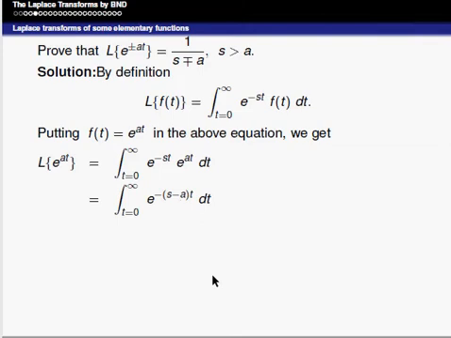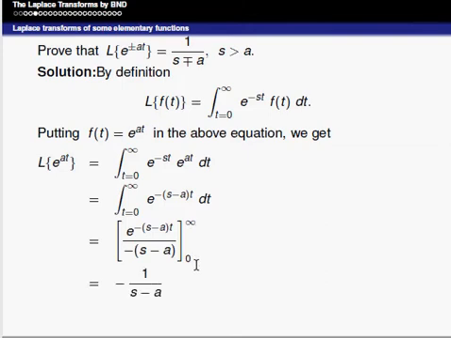We know the exponential integration, that integral can be written as e power minus of (s minus a) into t, divided by minus of (s minus a), with the upper limit infinity and the lower limit 0. Or it can be written as minus 1 by (s minus a), which is free from t, and the term e power minus of (s minus a) into t can be written as 1 divided by e power (s minus a) into t.